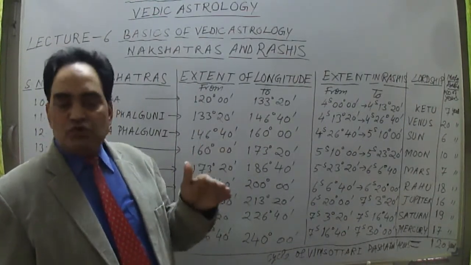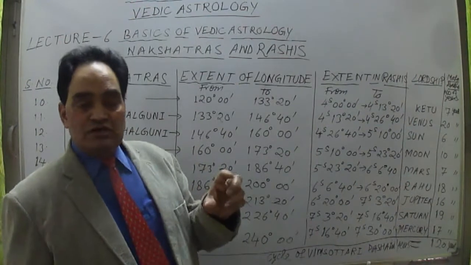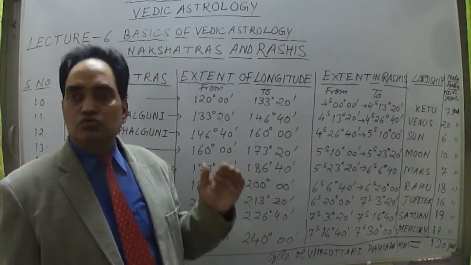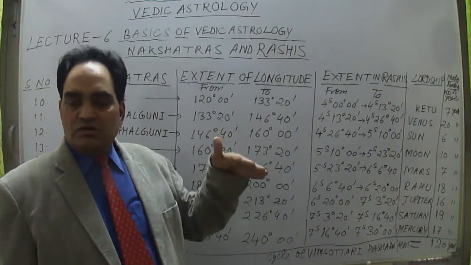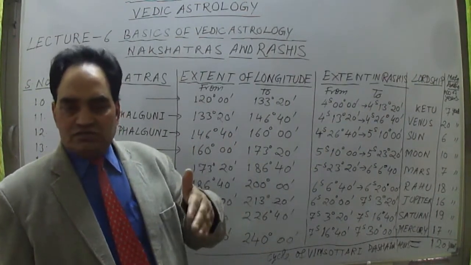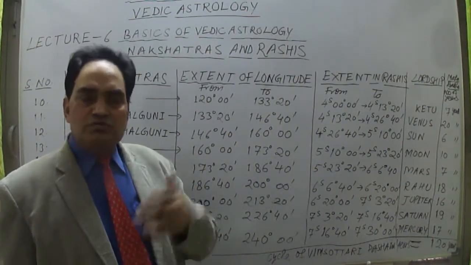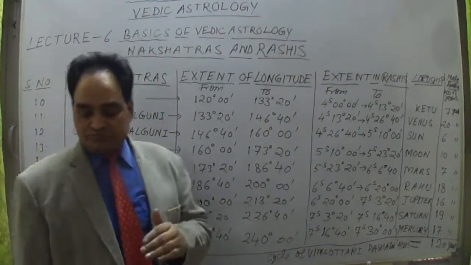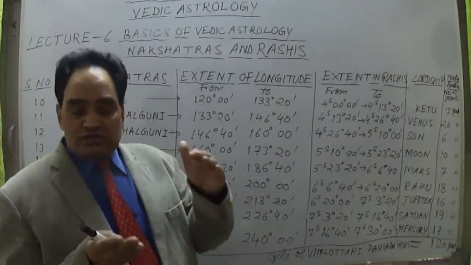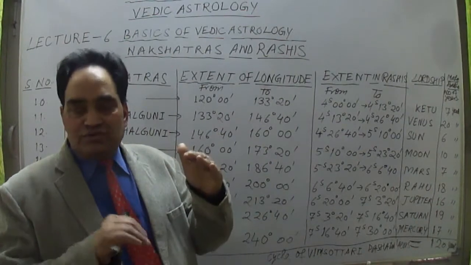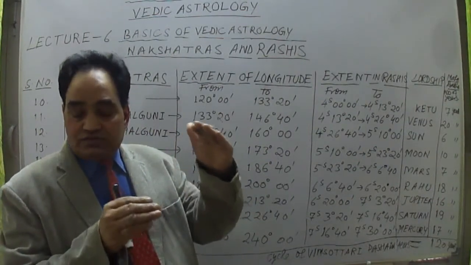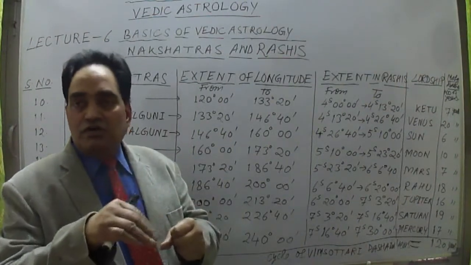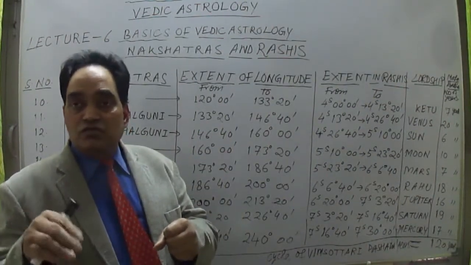The same process applies: we have to add 13 degree 20 minutes to the previous nakshatra to get the next nakshatra. As I have told you, the first 9 nakshatras fall in 4 rashis.